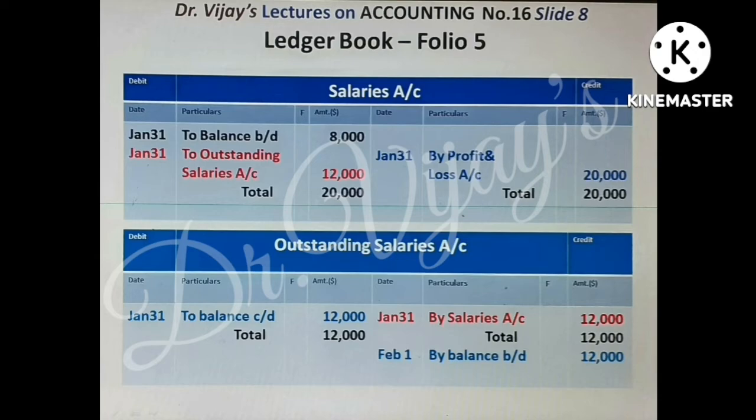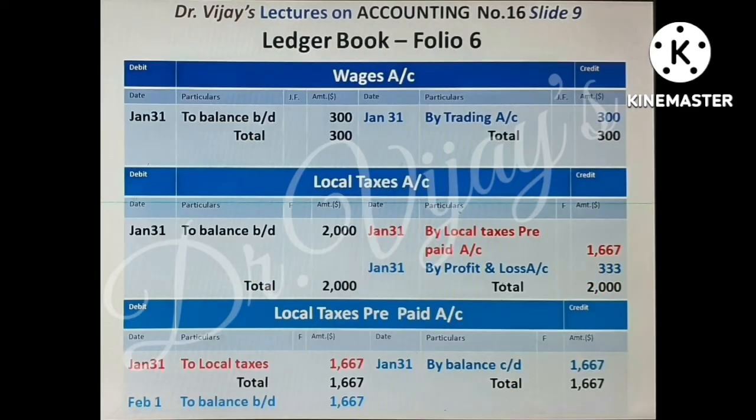$12,000 balance, credit balance. Slide 9 shows wages account, local tax account and local taxes prepaid account. Wages account was showing a balance of 300, wages paid during the month of January. Nominal account, so it is closed by transferring to trading account. By trading account 300. Now local tax account, taxes paid was 2,000, but actually for 1 month it is only